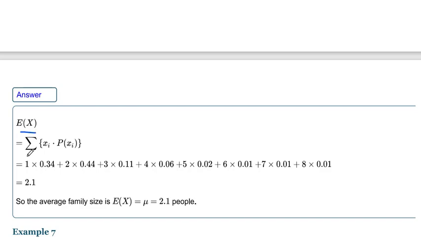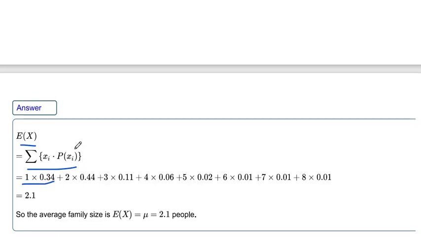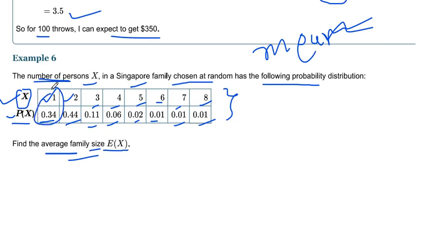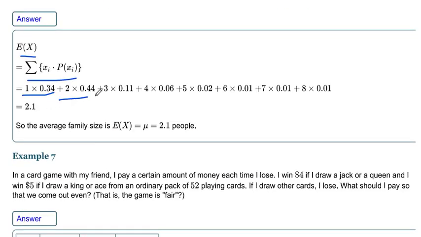E of x is equal to sigma xi into p of xi. We just multiply 1 into 0.34, 2 into 0.44, 3 into 0.11, 4 into 0.006, 5 into 0.002, 6 into 0.001, 7 into 0.001, 8 into 0.01, and add them up to get 2.1. So the average family size, the expected value of x, the mean, is equal to 2.1 people. In a family, the average is 2.1 people.